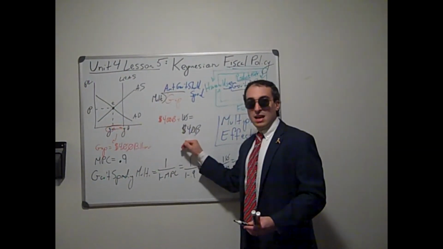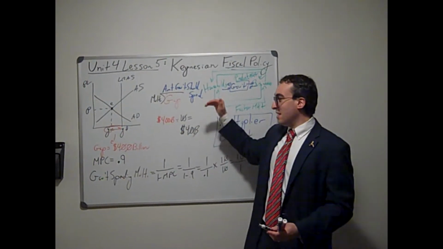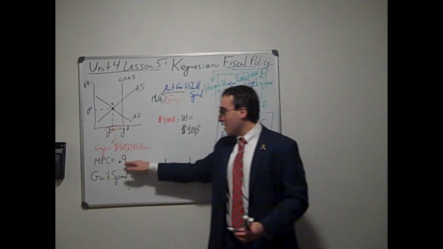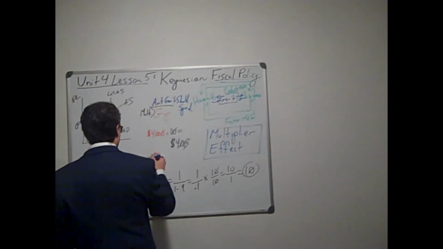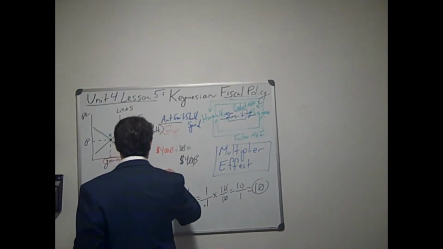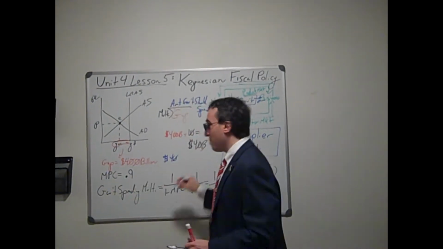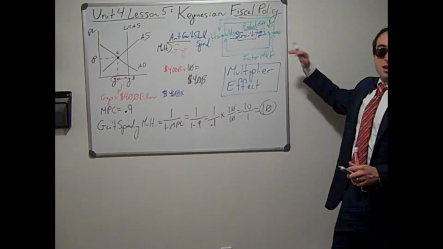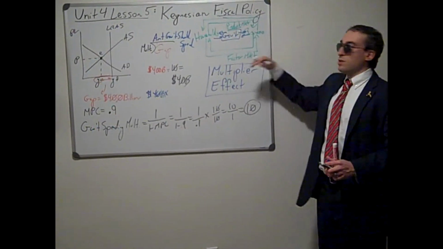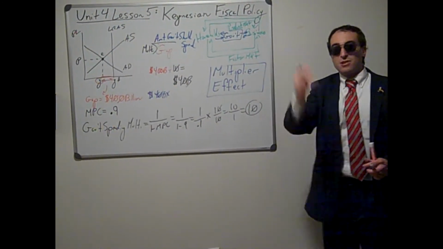because now, if it spends $40 billion with an MPC of 0.9, that means when it spends $40 billion, if we go in reverse, 40 billion times the multiplier of 10, going around and around and around the circular flow model.